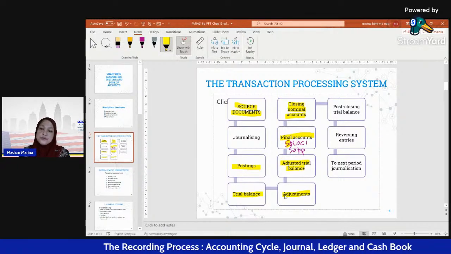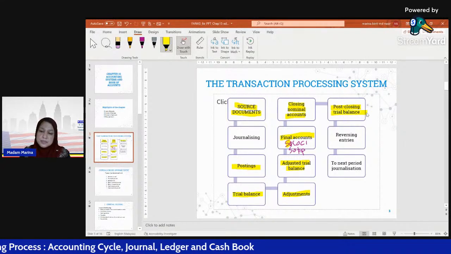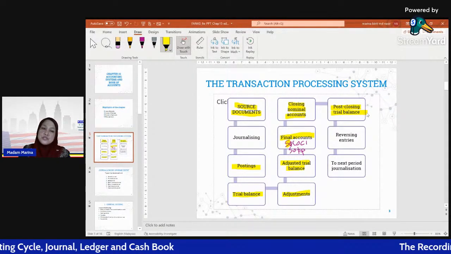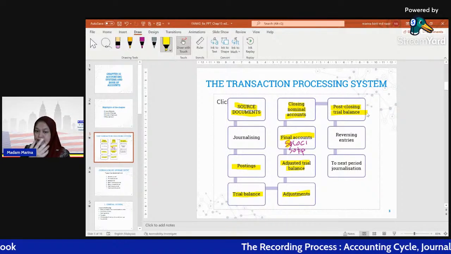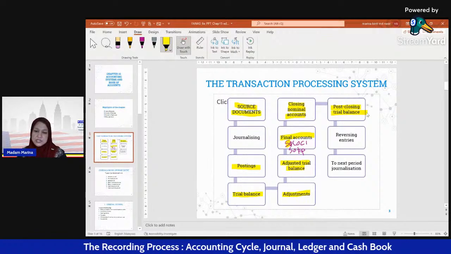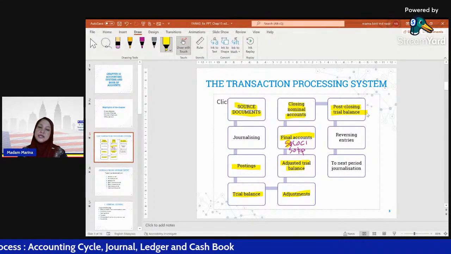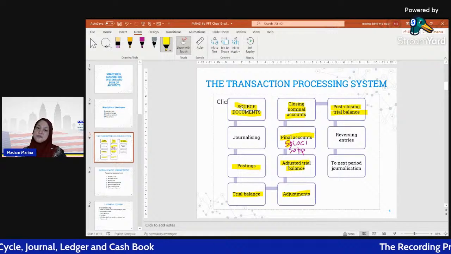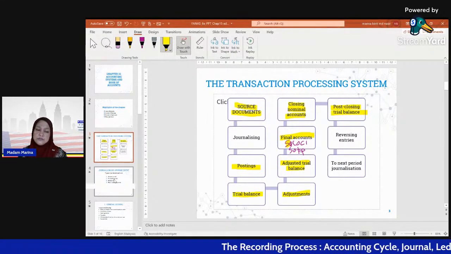And then what we have to do is the post-closing trial balance. After adjustment, we do the post-closing trial balance, and then we do the reversing entries. And the last one is the next period generalization. So we continue again to the accounting flow, starting from the source documents. So this is the accounting flow.